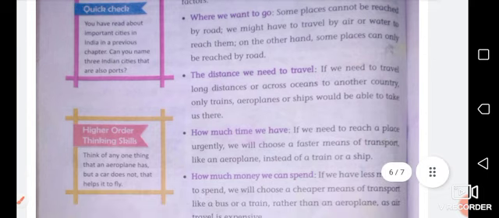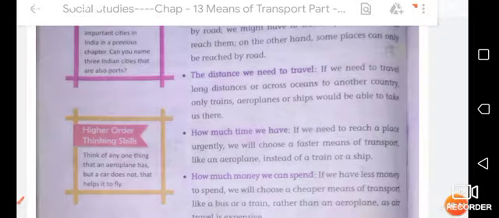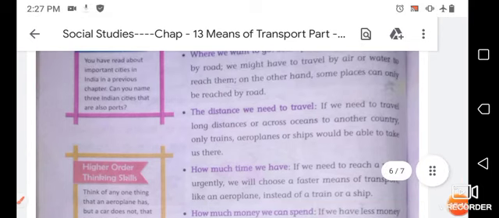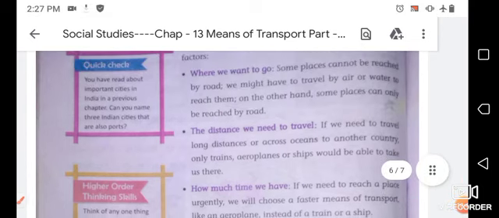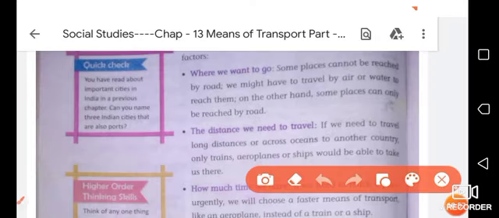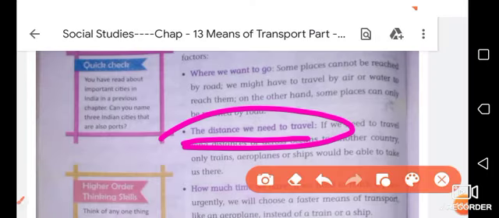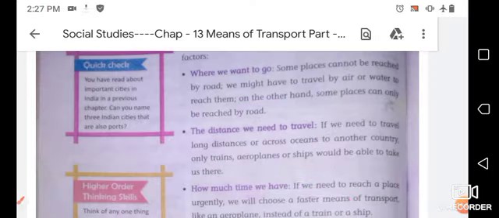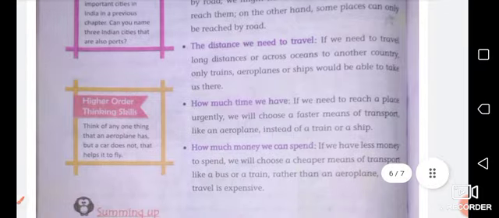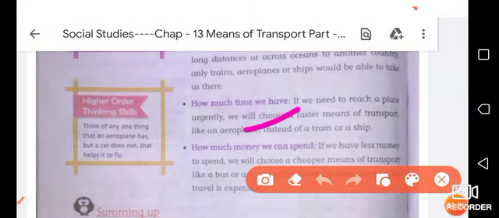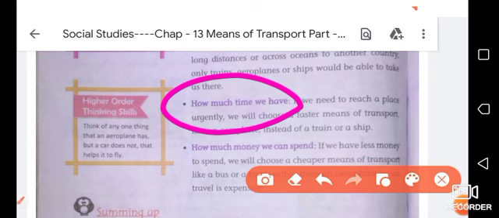So the first one is where we want to go. It means what is the place where we want to go. Next one is the distance we need to travel. What is the distance to that place where we want to go? Third one is how much time we have. If you want to go anywhere, then how much time do you have, some hours or some days?